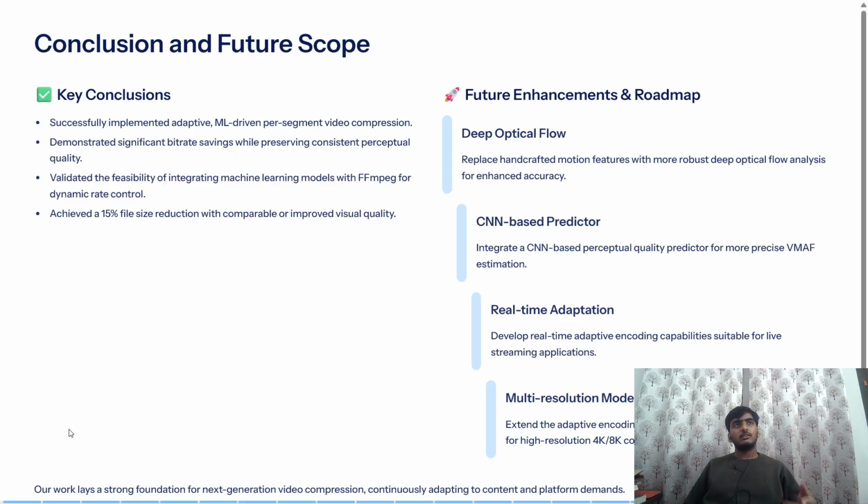Also, this ML model can be used in embedded devices or edge devices for saving memory when recording videos. Say you had some recording camera, it can dynamically change the parameters to get optimal file sizes.